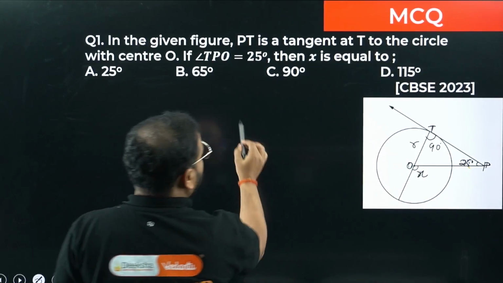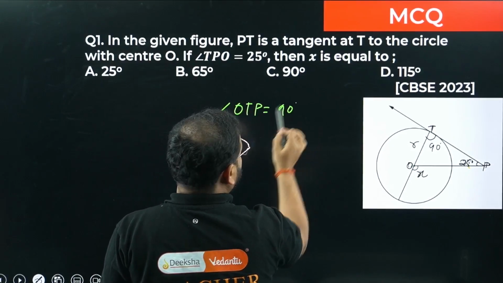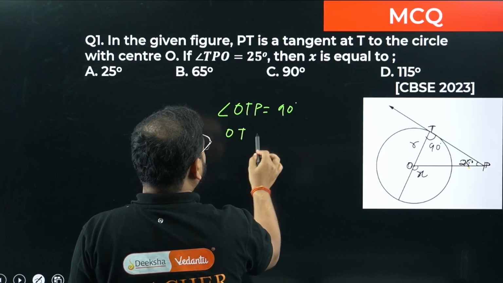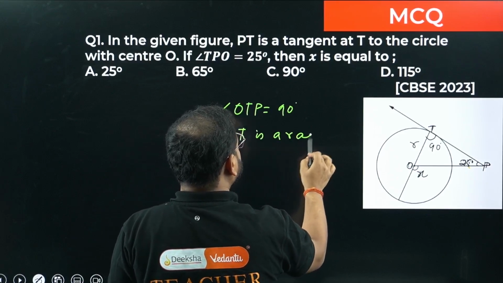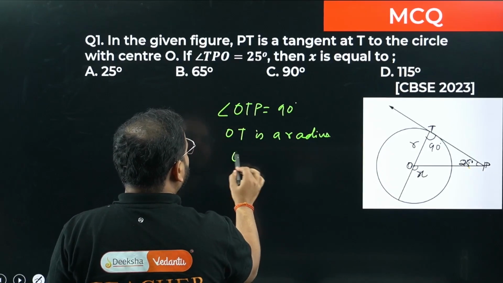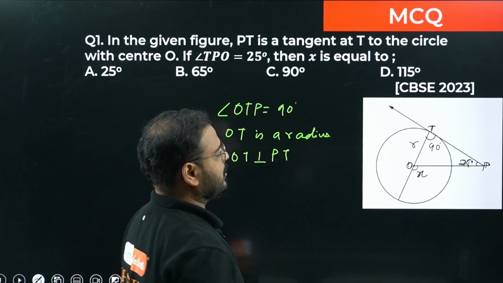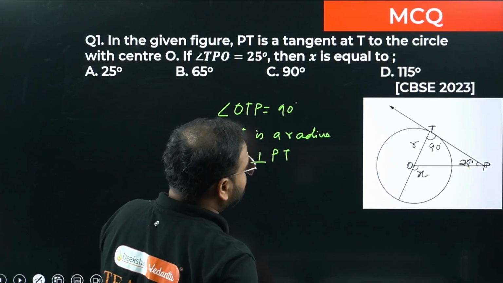Have a look, sir. Angle OTP is 90 degrees. How come, sir? Because OT is a radius, and we know from theorem number 1 that OT will be perpendicular to the tangent PT. Great. Now in the triangle OTP, please check.